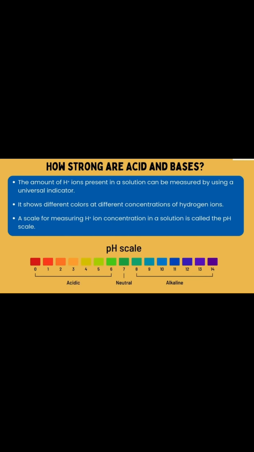Now, how strong are acids and bases? The amount of H+ ions present in a solution can be measured by using a universal indicator. It shows different colors at different concentrations of hydrogen ions. A scale for measuring H+ ion concentration in a solution is called the pH scale. Here, the pH starts from 0 and goes up to 14. So it ranges between 0 and 14.